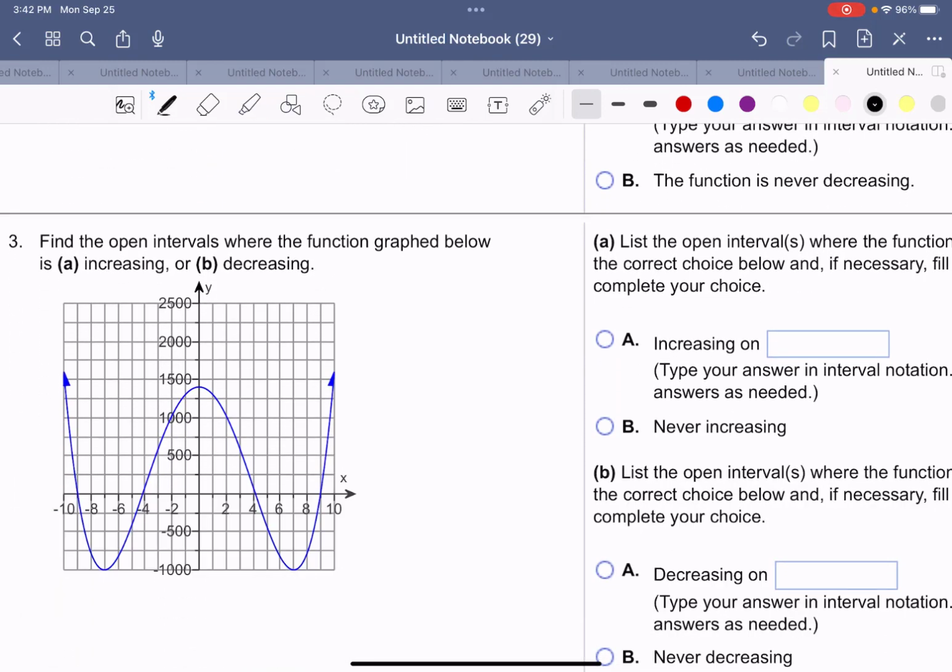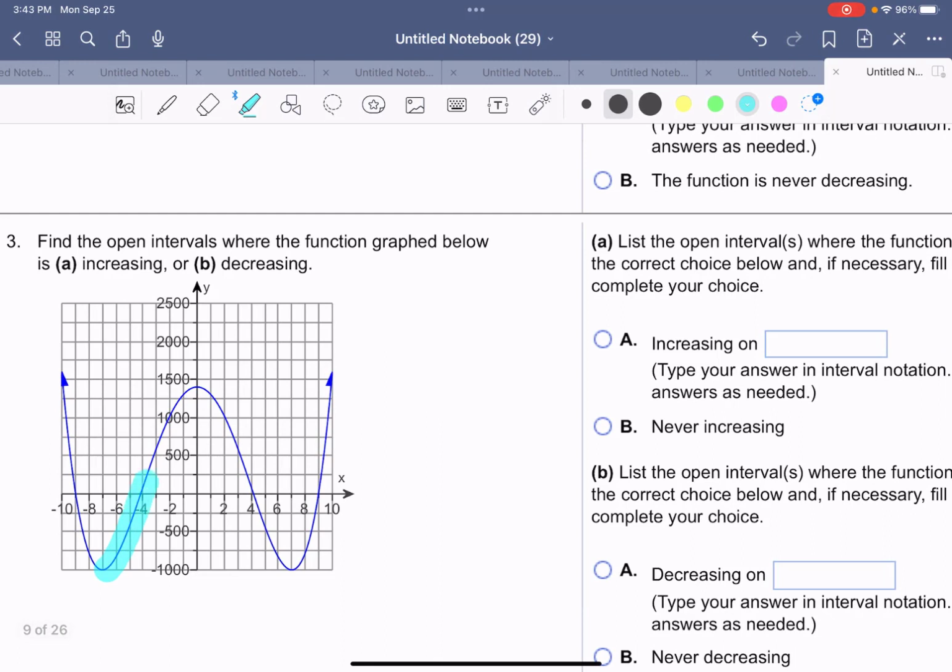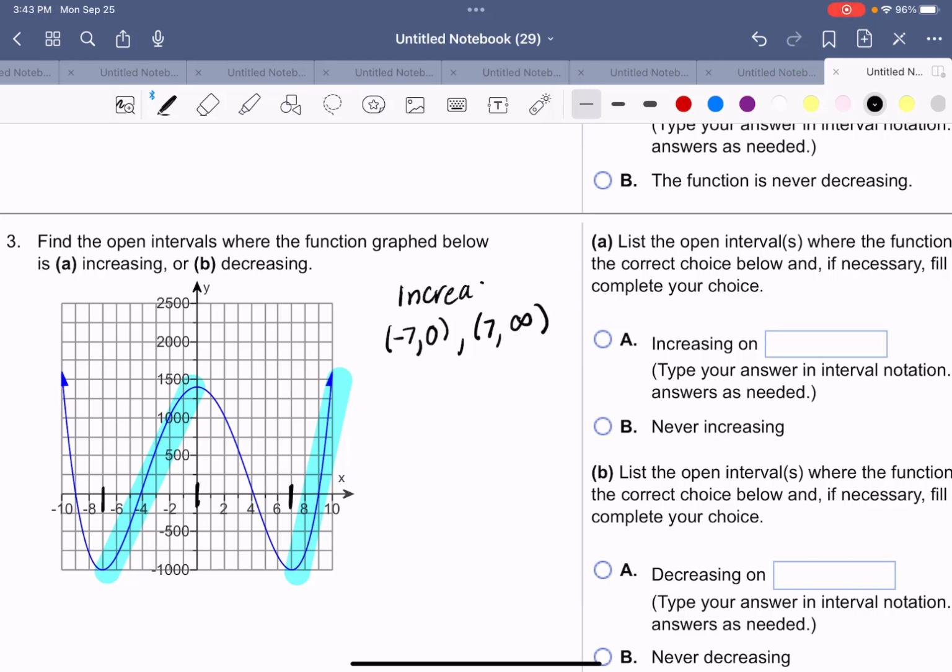Here we're to find the open intervals where the function graph below is a) increasing or b) decreasing. The graph will be increasing if the graph is rising. So we're rising to here, and we're rising again here. Describing x values only, this x value is negative 7. So from negative 7 to this x value, which is 0, and again from this x value, 7, to positive infinity. This is where the graph is rising or increasing.